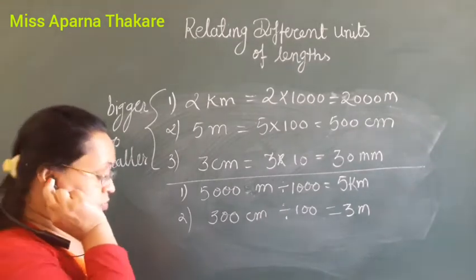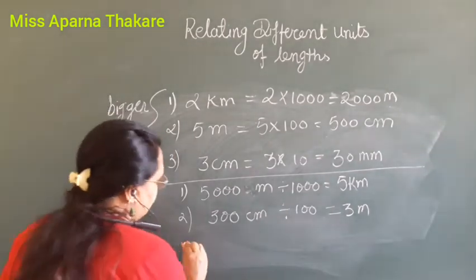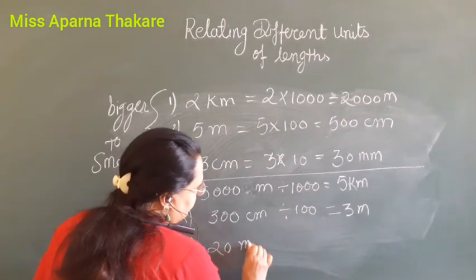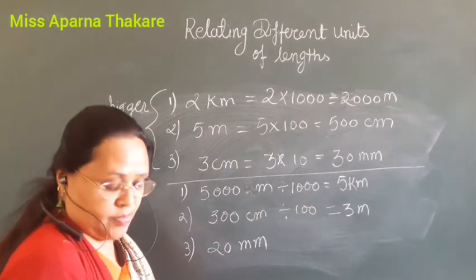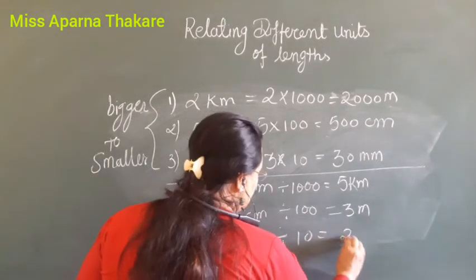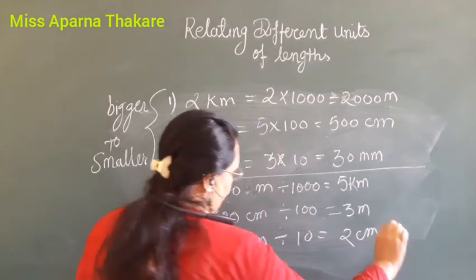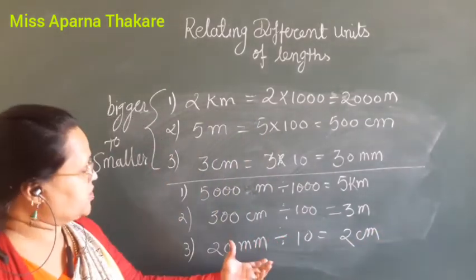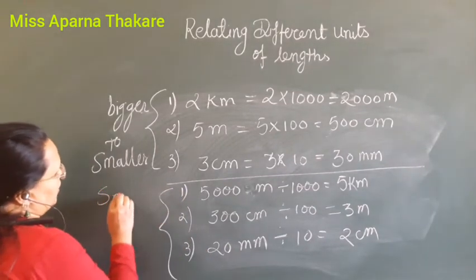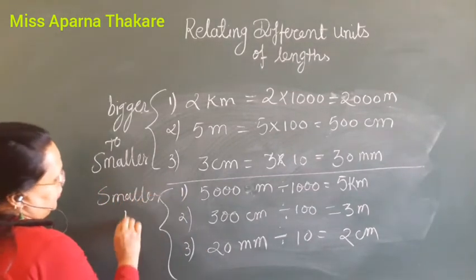Then third is given, that is 20 millimeter. 20 millimeter divided by 10 is 2 centimeter. So this is smaller to bigger.